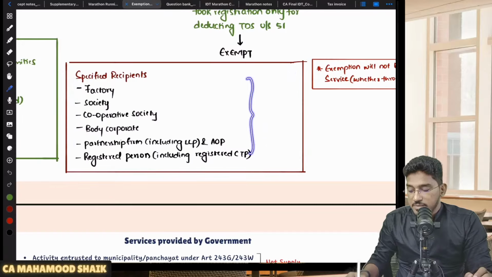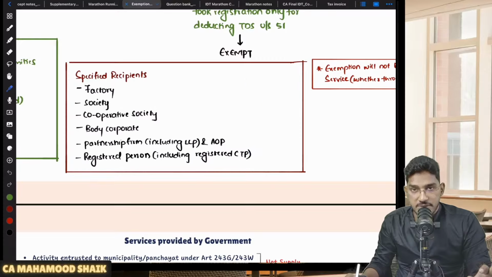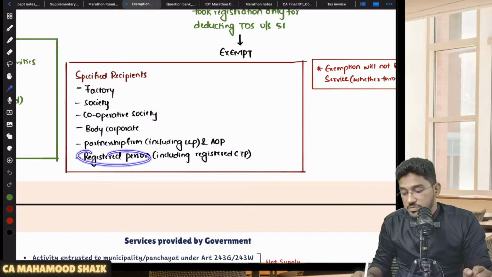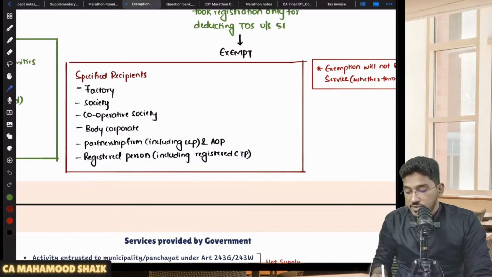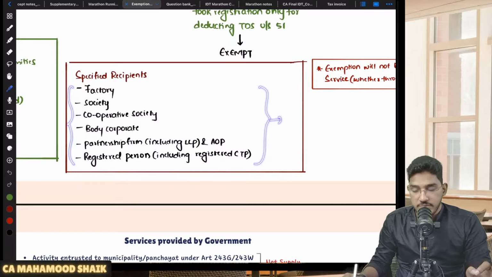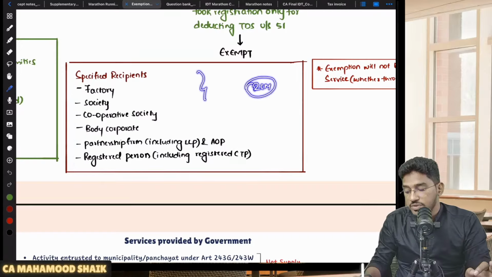These recipients will be liable to pay the amount of GST to the government. Sir, who are those specified recipients? A factory, society, cooperative society, body corporate, partnership firm, whether or not registered, and a GST registered person including a registered CTP. So if the recipient falls under any of the specified recipient categories, then that GTA service will be taxable and payable under RCM. These recipients are required to discharge it under reverse charge mechanism.